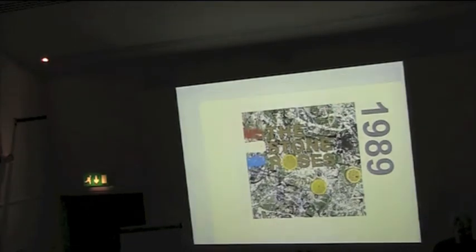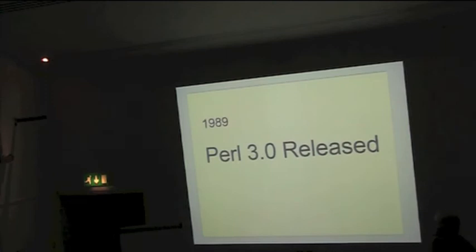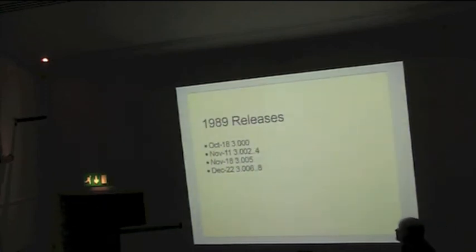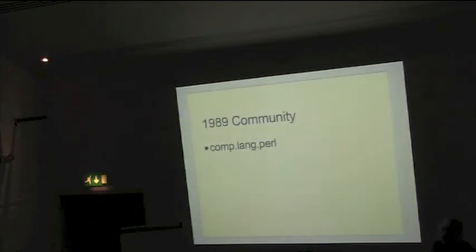Perl 3 came out in 1989, and it came out in at least 8 or 9 versions, all in a period of just a couple of months, like 3 months. Comp.lang.perl.misc was launched. When I was doing the research, it puzzled me for a while that the first JAPH was published before comp.lang.perl, but of course Randal was posting Perl answers to questions in pretty much any group that he could find.